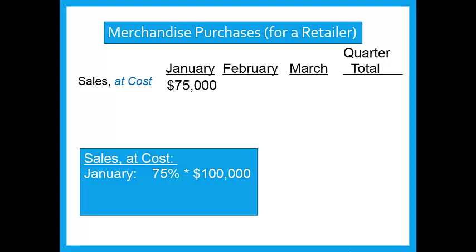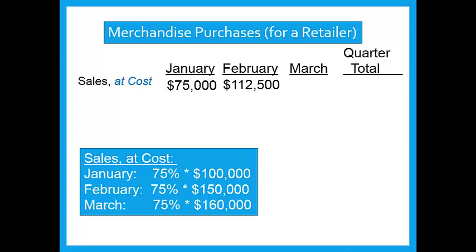In February, we project sales to be $150,000. So when we convert that to cost, it's 75% of $150,000, or $112,500. Likewise, for March, we expect sales to be $160,000, and we'll take 75% of that to convert it to cost. That's $120,000. So total sales at cost, or total cost of goods sold, will be $307,500.